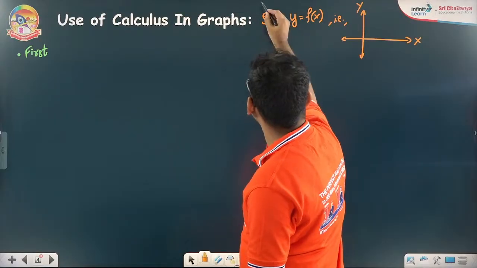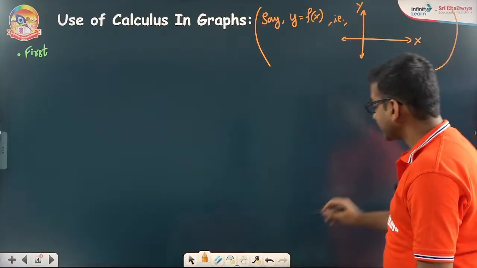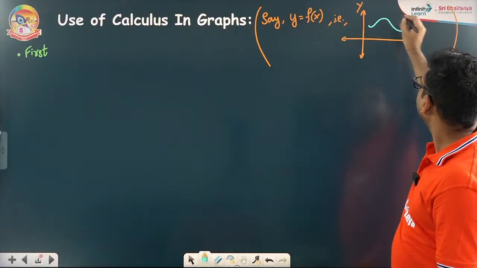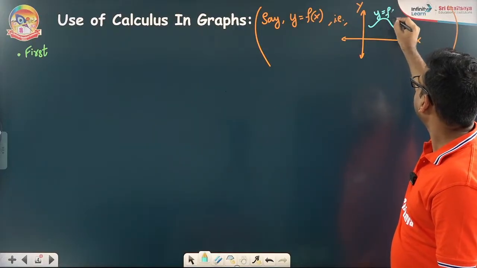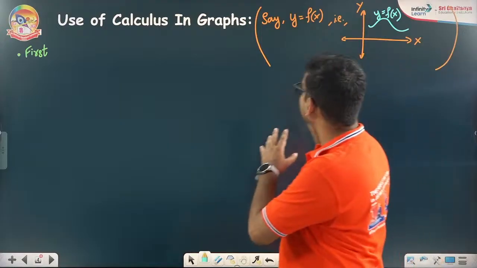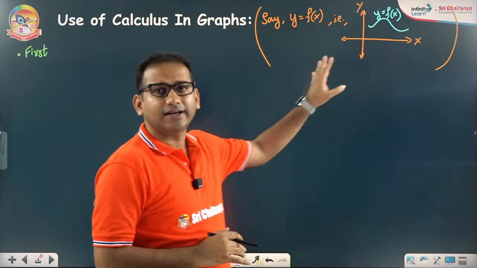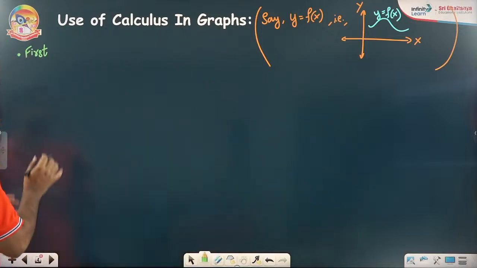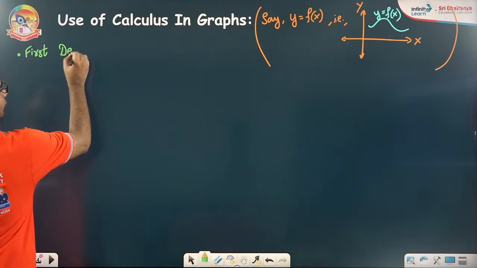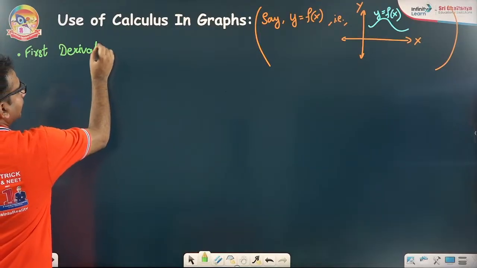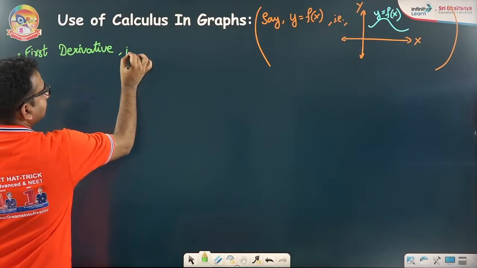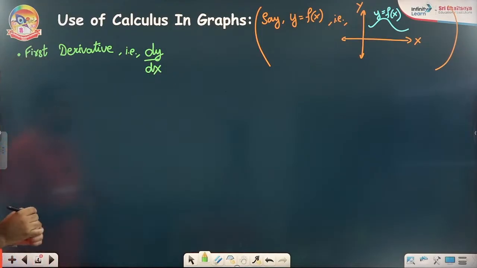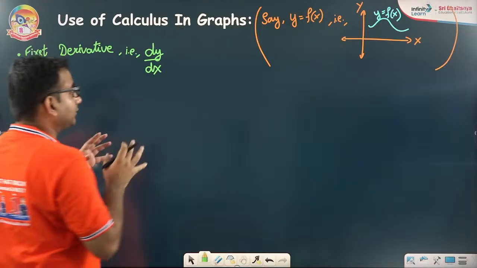Here let us suppose that y as a function of x, a graph is given to us. A random graph, so I'm not judging the shape or the quadrant of this graph as of now. What I'm doing is talking one by one about all the parts of the calculus involved in this. So first of all, I'm talking about the first derivative. If I talk about the first derivative, that is dy by dx.